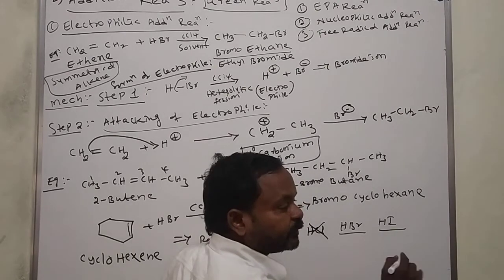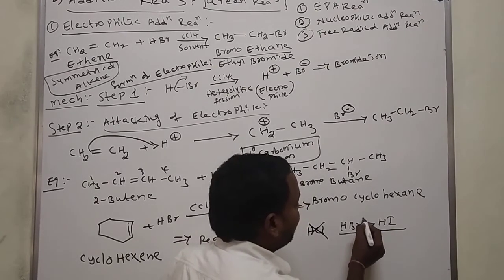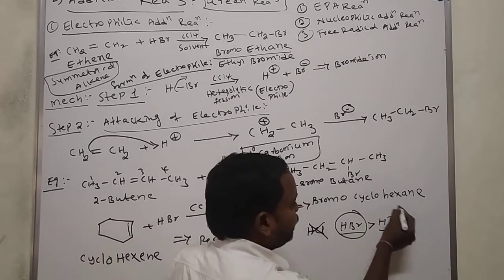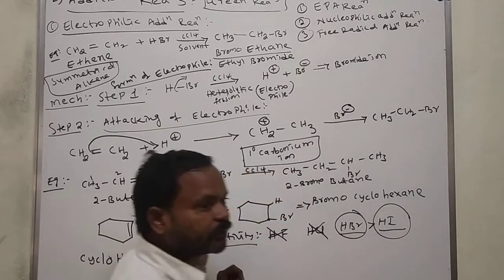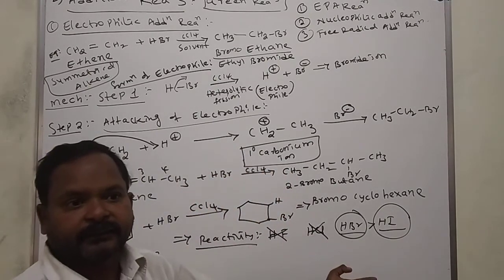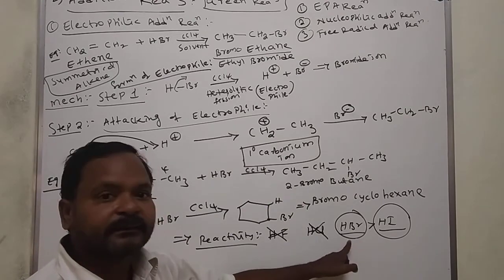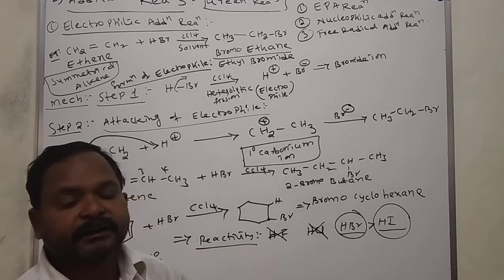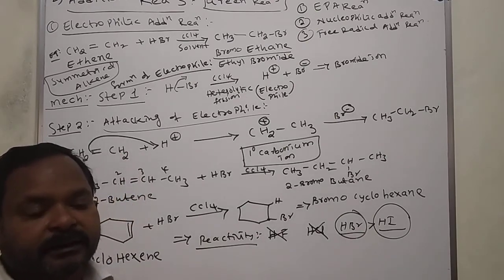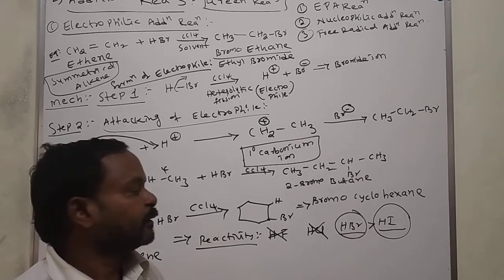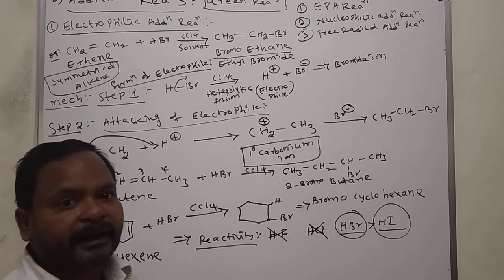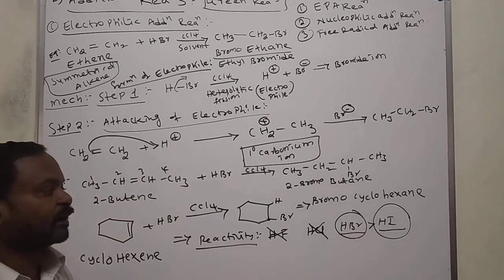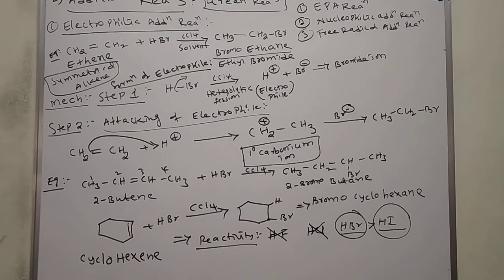But compared to this, HBr is more reactive than HI. HBr releases the H plus ion fastly, bond dissociation is moderate. That's why HBr is more reactive towards this electrophilic addition reaction than HI, HCl and HF.